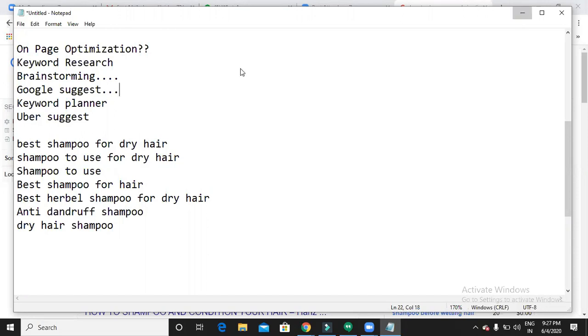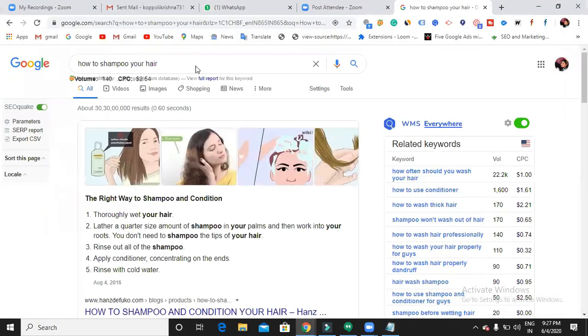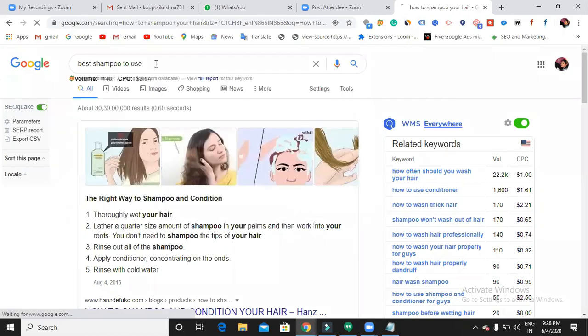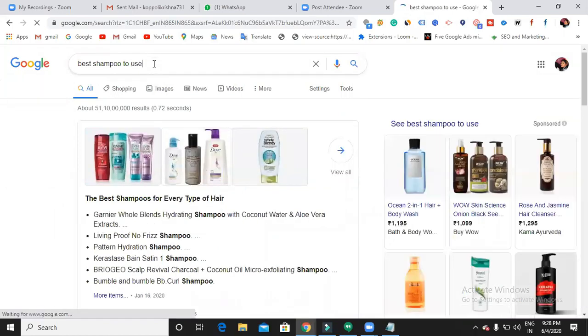Now let us say if I search for anything here, if I put a cursor, can you see here it is showing me some suggestions. How to wash your hair properly, how to wash hair professionally, how to wash hair properly, dandruff. So these keywords are different from ours. Keyword: best shampoo to use. Okay. So if I put a cursor, it shows me a few suggestions.